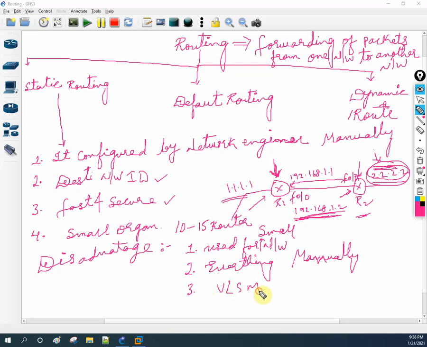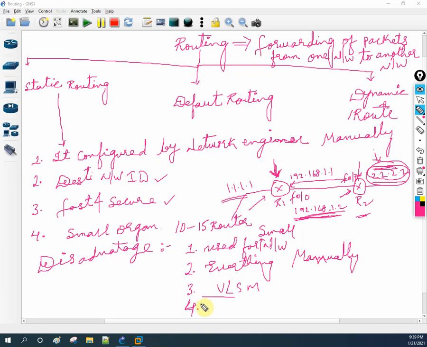VLSM means if you are using subnetting, then we cannot use the static route. Okay, if you have done subnetting on your IP address, then we cannot use the static route. Okay, so these are the disadvantages.